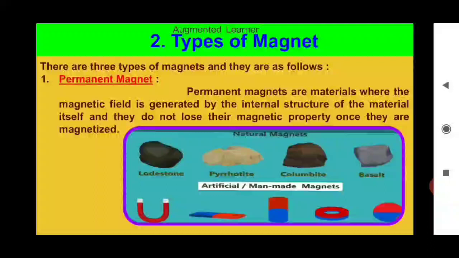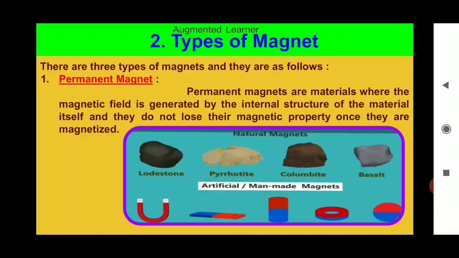Now study about types of magnet. There are three types of magnets and they are as follows. First, permanent magnet. Permanent magnets are materials where the magnetic field is generated by the internal structure of the material itself and they do not lose their magnetic property once they are magnetized. These are also classified in two types: natural magnets and artificial man-made magnets.